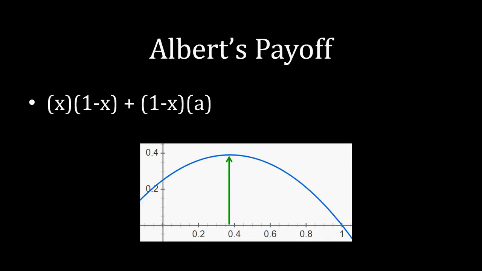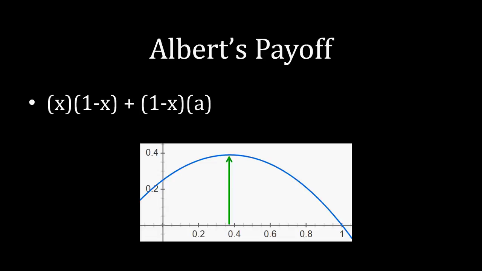The second issue is that we've narrowed it down to being somewhere between 0.35 and 0.4. That's still not exact. If we were to tell Albert, hey, Albert, you should offer this amount, we couldn't give him very detailed instructions. So Albert might come back to us and say, well, can you do a little bit better for me? Can you give me an exact value? I'd really like to maximize my payoff. That would be nice. Well, fortunately, there's a way to do that.